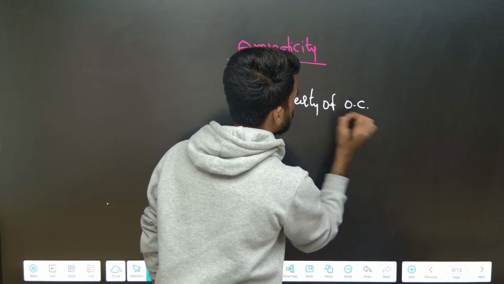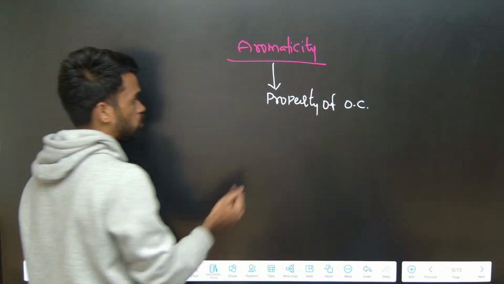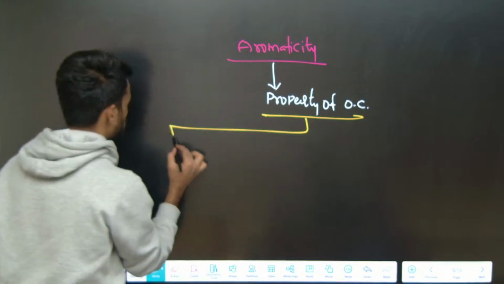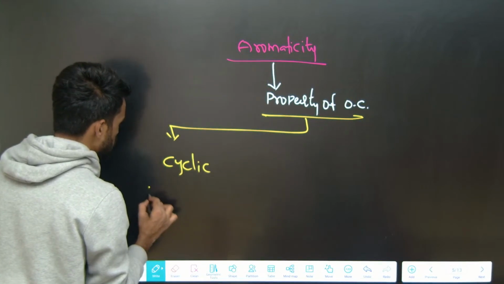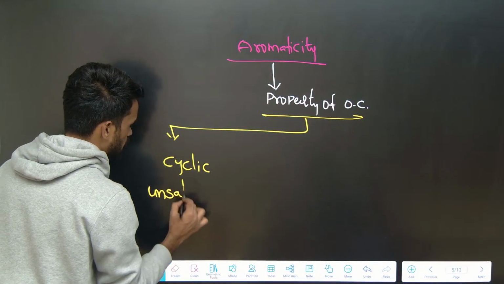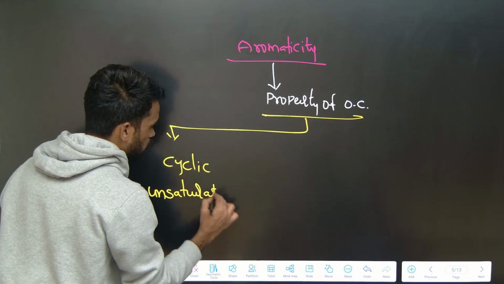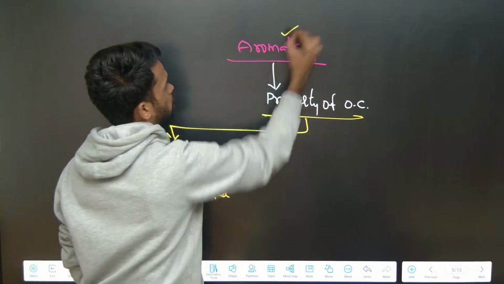Those organic compounds which are cyclic and unsaturated, cyclic unsaturated compounds, will show this aromatic nature.